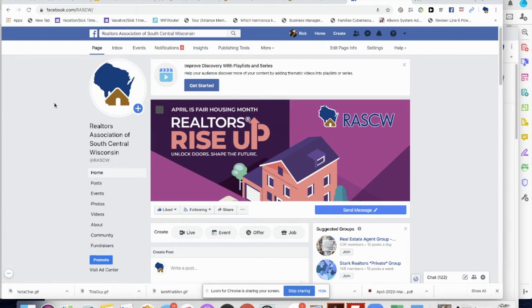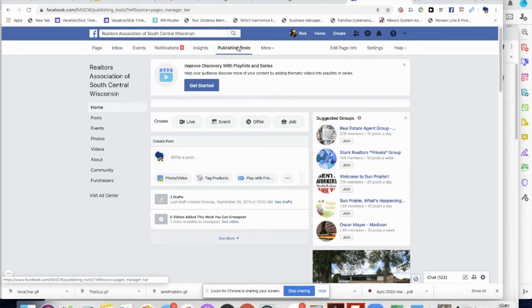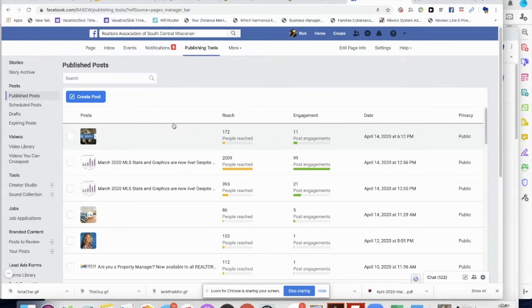I am on my Rascal Facebook page. And if you are an admin on that page, if this is your page, you'll go up here across the top and choose Publishing Tools. It's going to open up a new screen. And on the very left, you're going to click the Creator Studio.